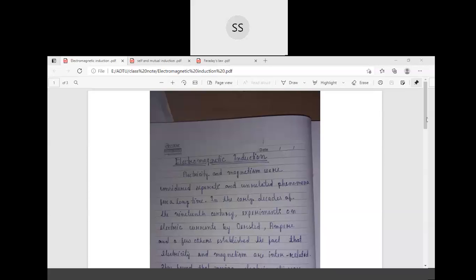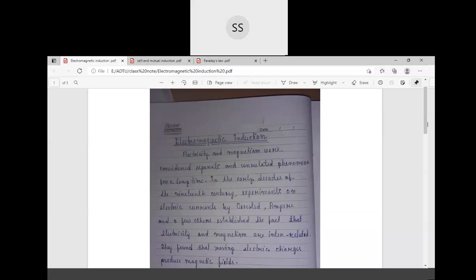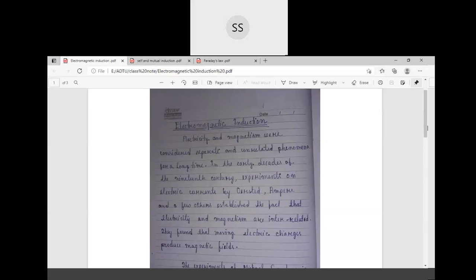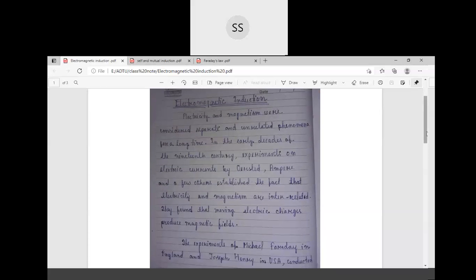Okay, so in the early decades of the 19th century, experiments on electric currents by Ørsted, Ampere, and a few others established the fact that electricity and magnetism are interrelated. They found that moving electric charges produce magnetic field. So moving electric charges not only produce current, but also a magnetic field.